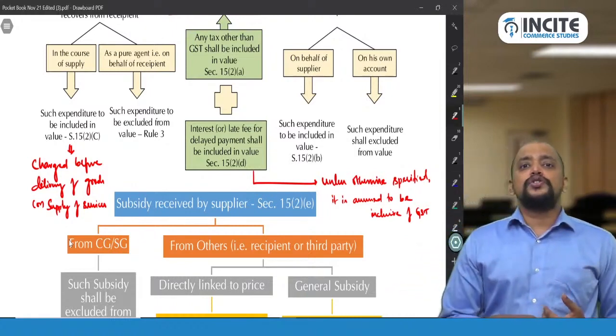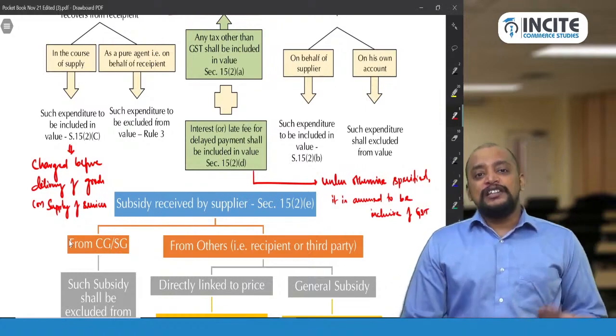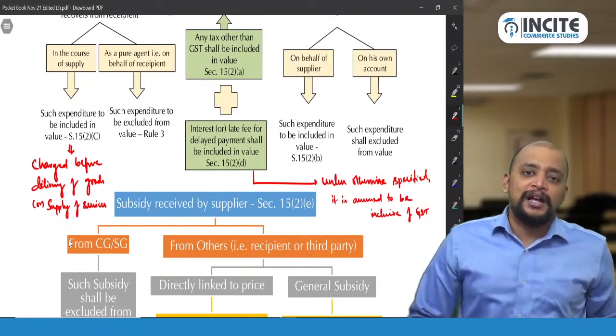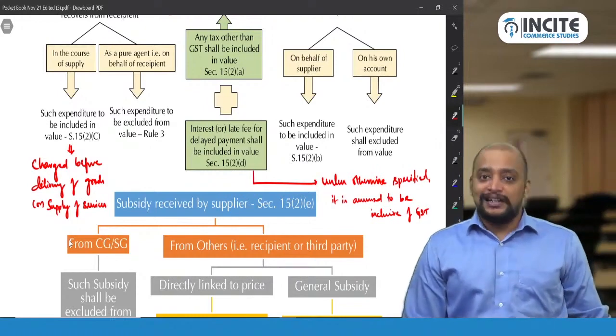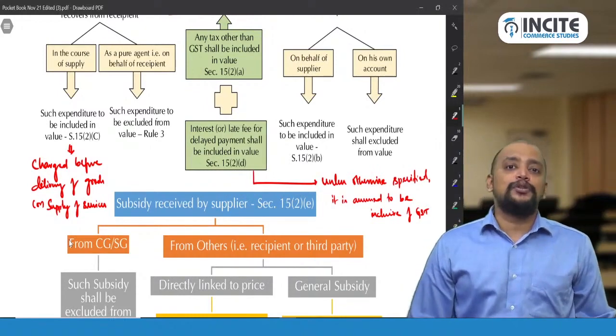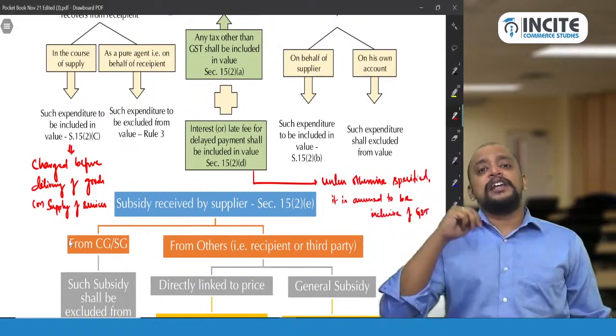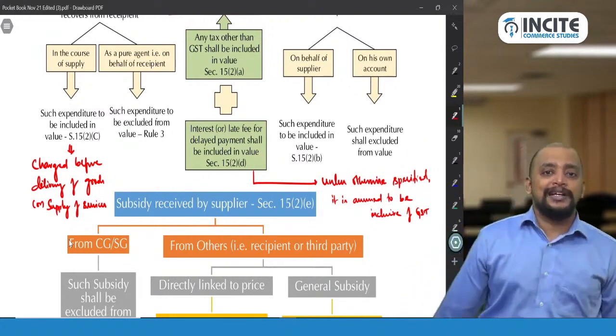That person. So usually invoice will be in the name of the supplier. Then only it will be supplier liability made by the recipient. So invoice will be in the name of the supplier, and supplier will be able to take the credit. Yes, supplier will be able to take credit. But recipient has made the payment, sir. Correct. But invoice is in the name of supplier. So supplier only will be able to take the credit.